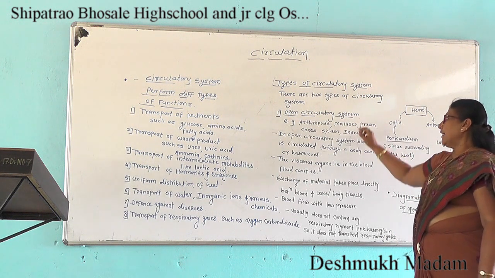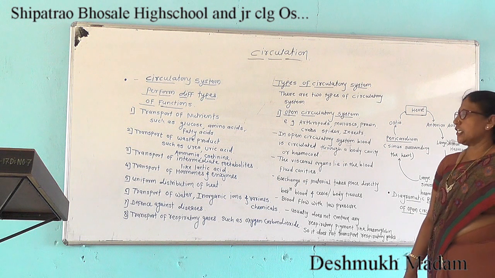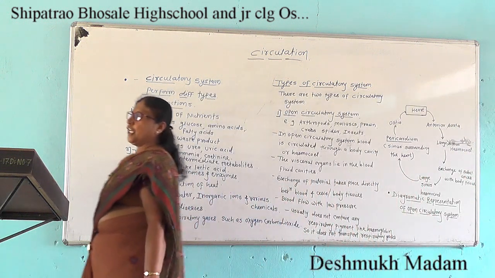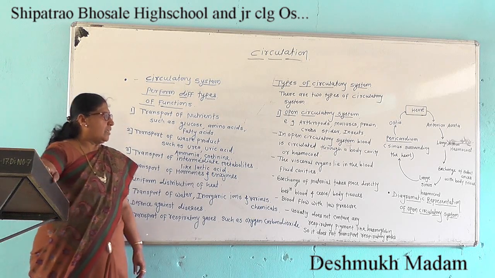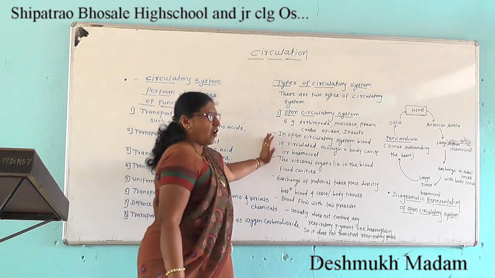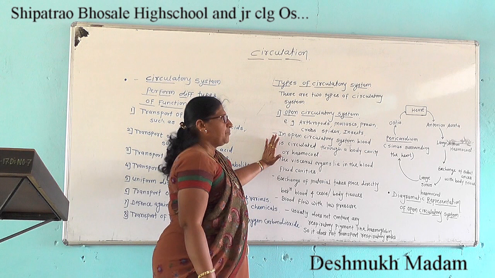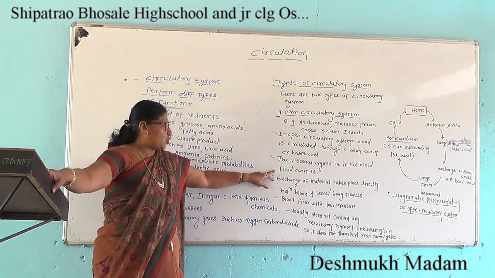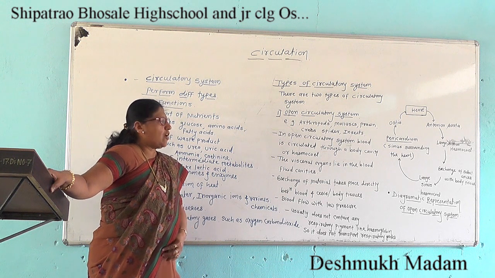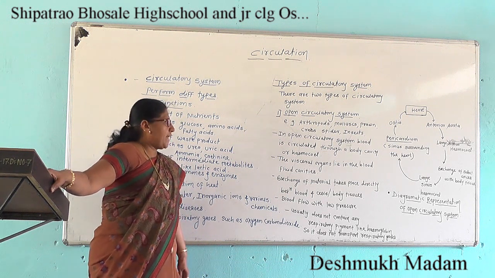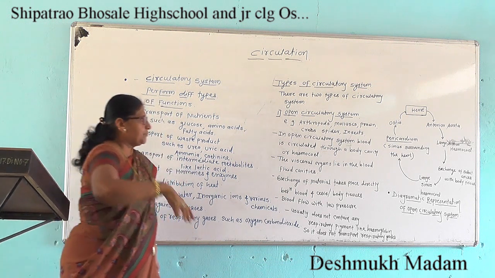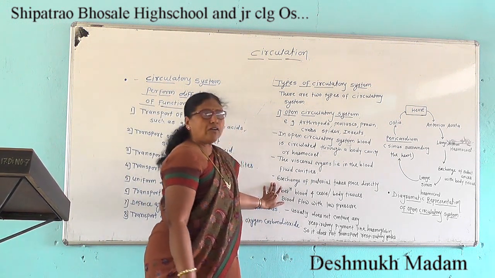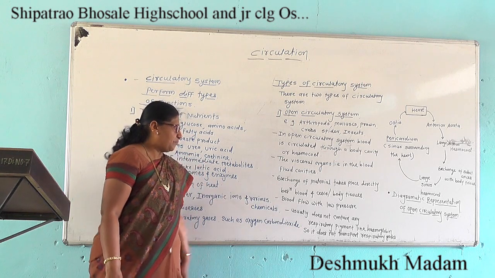In the open circulatory system, blood is circulated through a body cavity or hemocoel. The visceral organs lie in the blood-filled cavities, and exchange of material takes place directly between blood and the cells or body tissues.